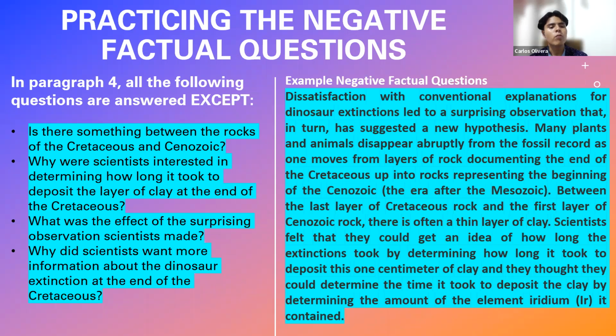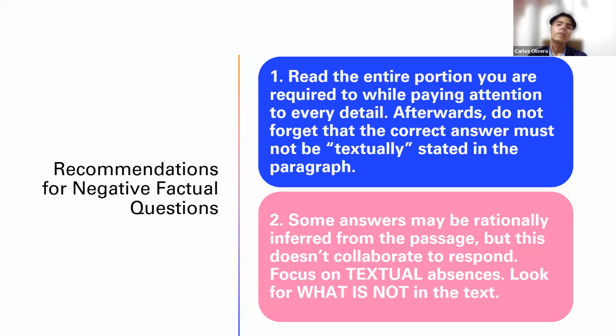Is there something between the rocks of the Cretaceous and Cenozoic? Why were scientists interested in determining how long it took to deposit the layer of clay at the end of the Cretaceous? What was the effect of the surprising observation scientists made? Why did scientists want more information about the dinosaur extinction at the end of the Cretaceous? Those are the questions. All right, let's go with this.